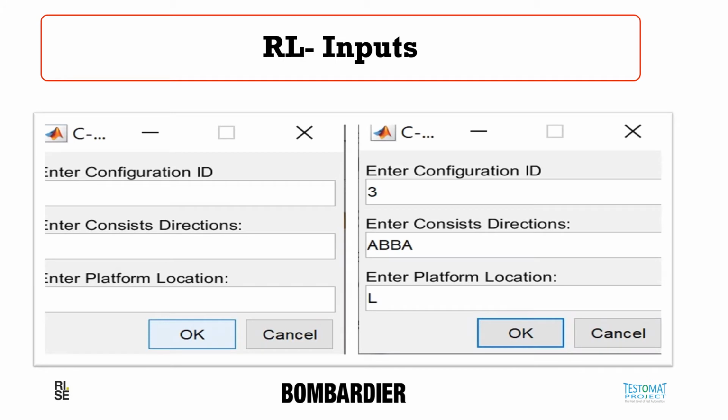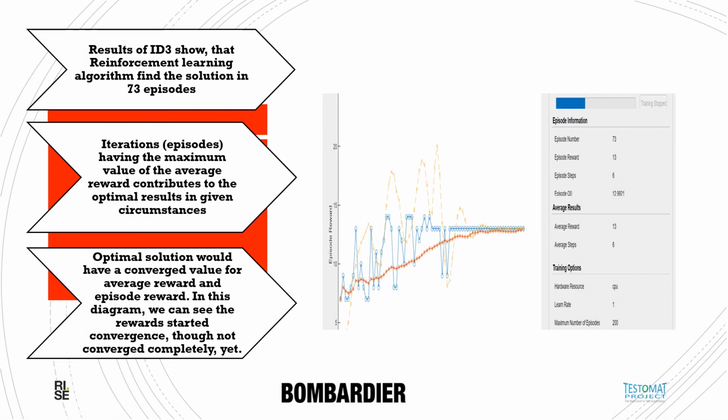As the inputs to the reinforcement learning, we are giving the configuration input ID. There are different configurations, 1 to 12. We can give any of them, and then we are giving the consist directions like ABBA or BAAB or ABAB, and then we are giving the LRR for the platform location, either left or right. Here is a particular configuration, ID 3 from the Bombardier configurations. And in this particular ID 3, you can see that we have converged to a decision